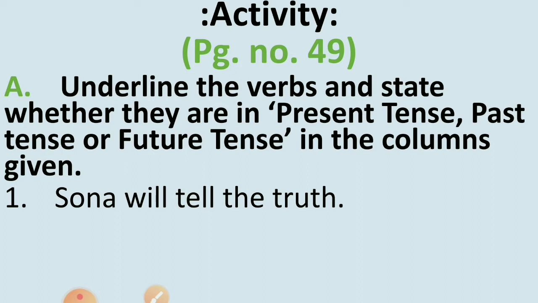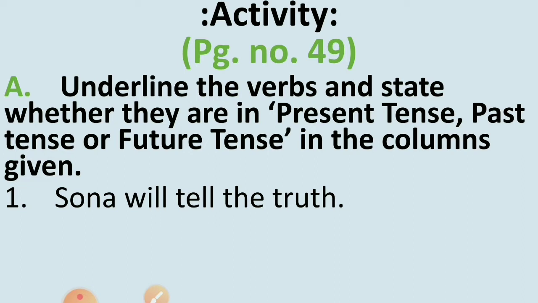Second, you have to give attention to the action word in the sentence, that is, the verb. You have to identify the verb first. And third, you have to see at what time that action has taken place. Then only you will be able to find out whether the sentence is in present tense, past tense or future tense. It's very easy.